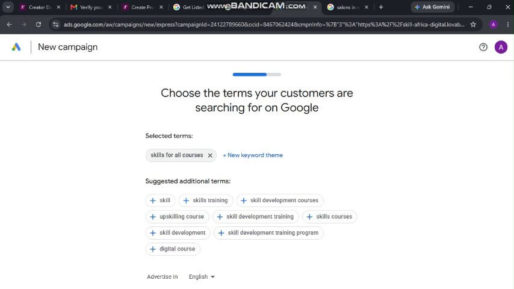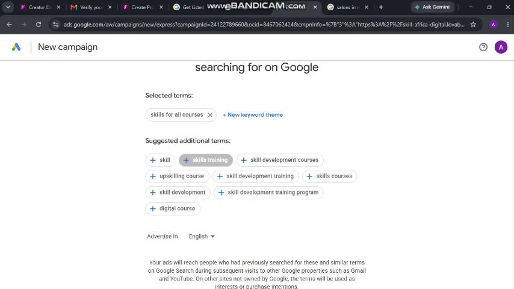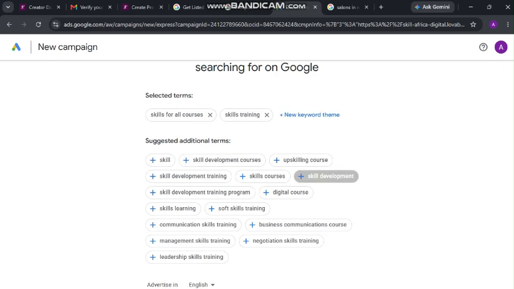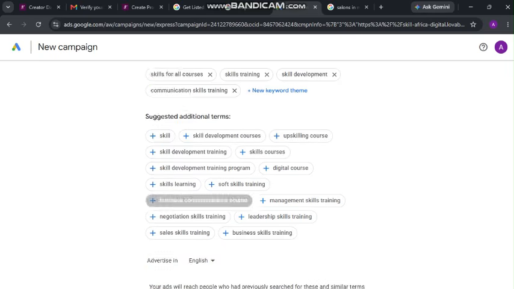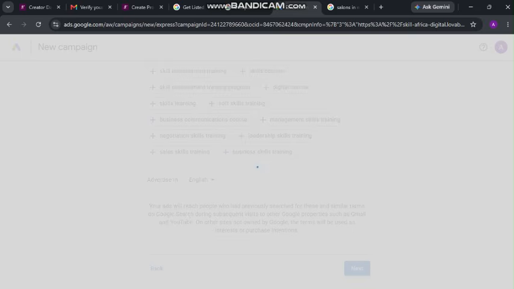Choose the terms your customers are searching for on Google. Others want skills training, skills development. You just put the keywords you think people will be typing and searching online. If you are doing a salon you say hair done, weave, frontal, makeup, makeover, you see, facelift, don't get involved. Anything related to the type of business you are doing. Whatever. When you are finished, what's next.